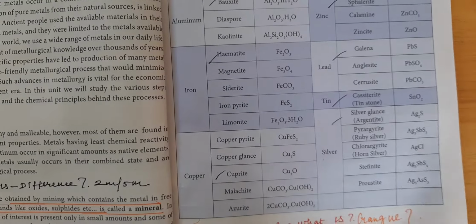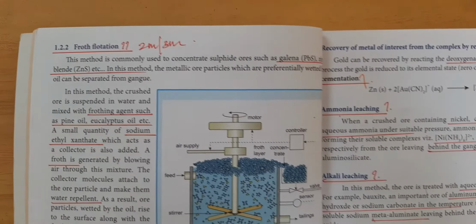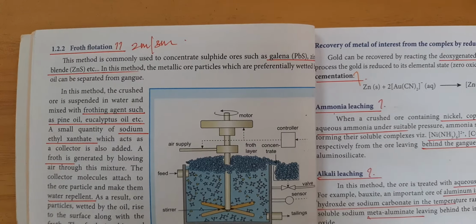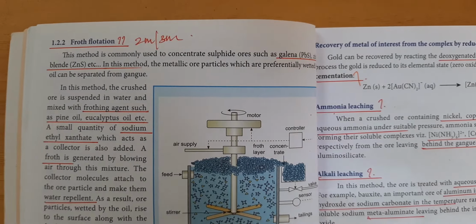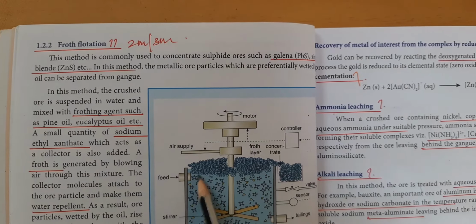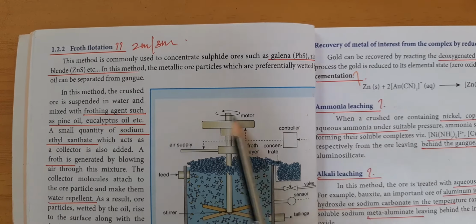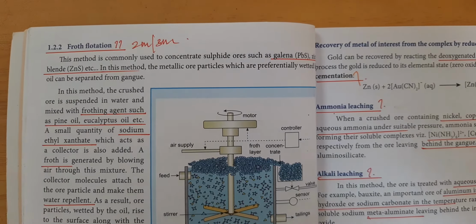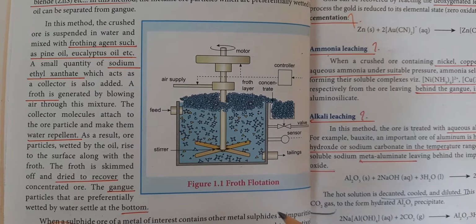The next one we are going to see is the froth flotation process, specifically for sulfide ore, which is not soluble in water. Here the ore is taken in a grinder-like arrangement and mixed with, or suspended in, water.